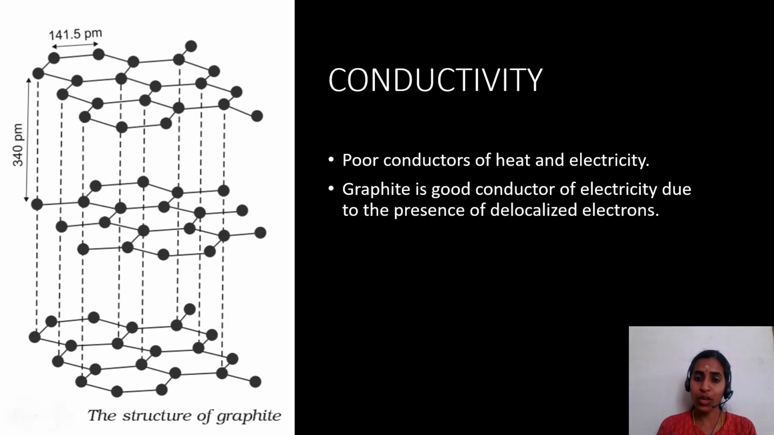Next, conductivity of non-metals. Non-metals are poor conductors of heat and electricity. But graphite, which we are using in electrodes, is a good conductor of electricity due to the presence of delocalized electrons. Carbon has 4 valence electrons. In graphite, 3 electrons go for bonding with other carbon atoms and 1 is free. This electron accounts for the conductivity of graphite.